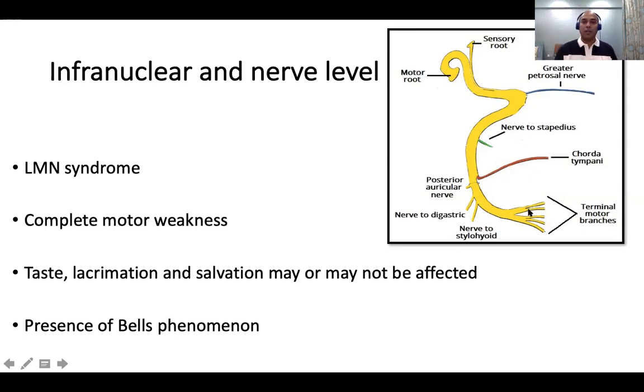Okay, these are the 4 levels of nerve lesion, especially inside the facial canal. So you can have only this affected or only this affected or only this affected. It never happens that way in complete lesions. Usually, luckily, it is usually complete. All the 3 are affected. That is tearing, hearing, and the taste are usually affected.